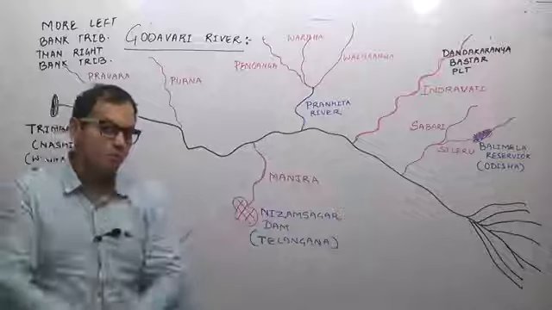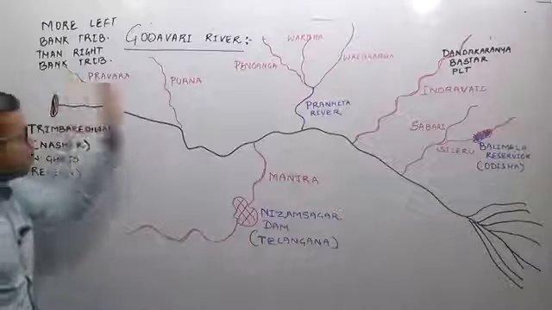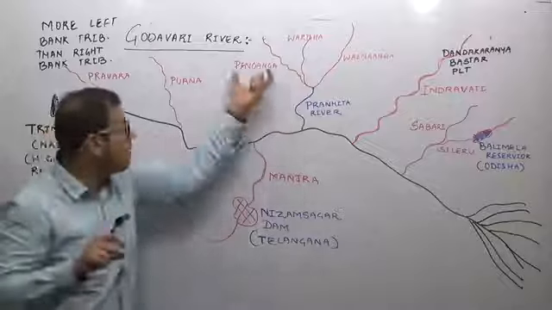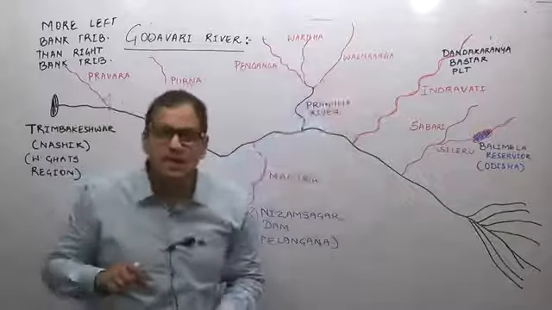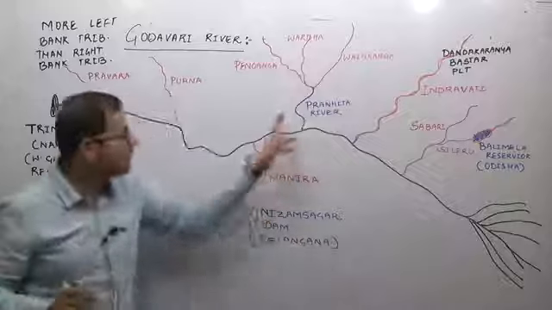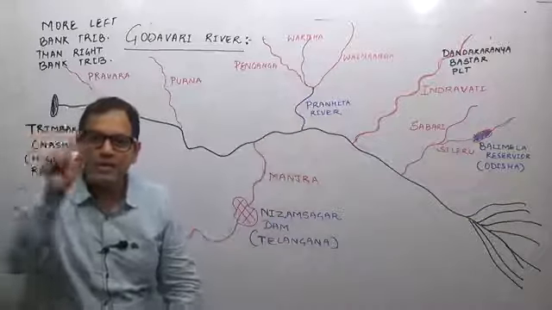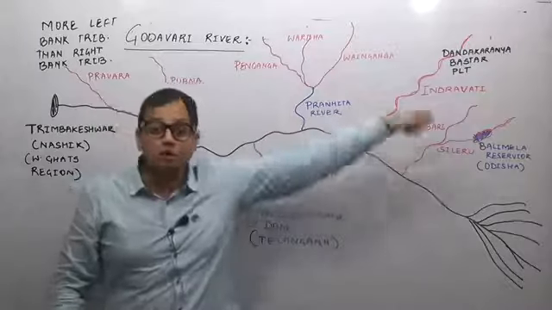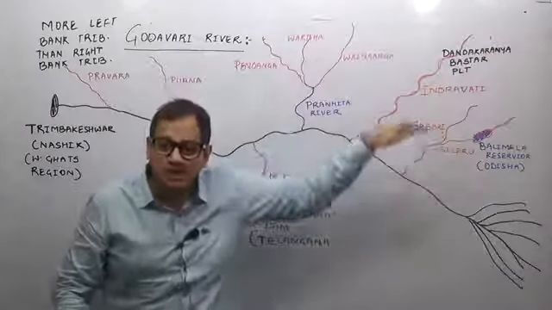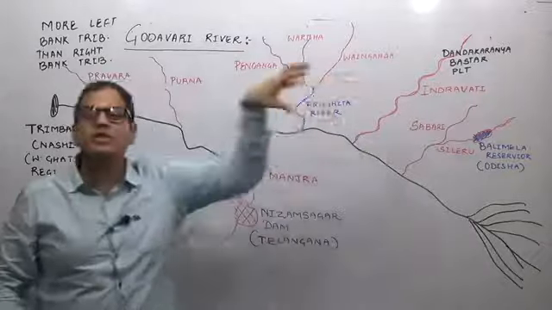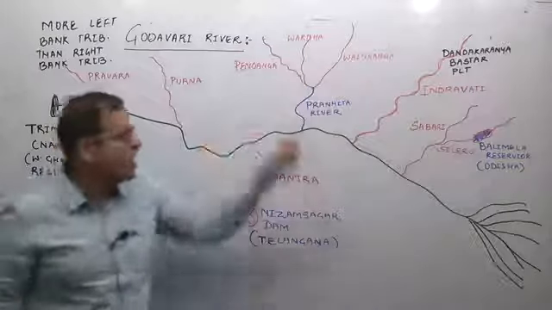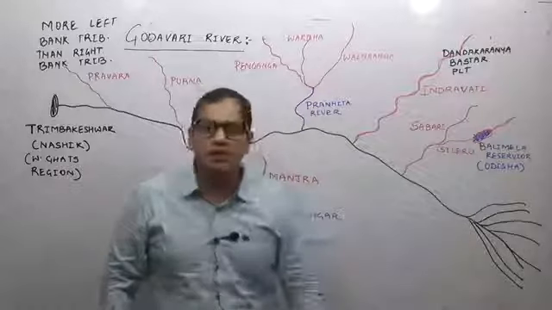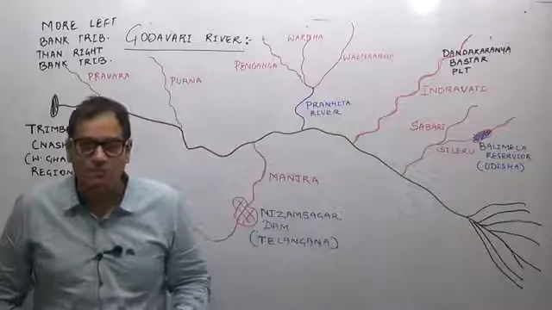Now, what are these important tributaries? Purna, Penganga, Wardha, Wainganga system. I am using the words Penganga, Wardha, Wainganga system. They together form river Pranhita. So the Penganga, Wardha, Wainganga system or the Pranhita, Indravati, flows through the Dandakaranya plateau or the Bastar region, the mineral rich but Naxal affected belt of India. Then river Sabri, on a tributary of Sabri, Sileru, Balimela Reservoir is located in the state of Odisha.